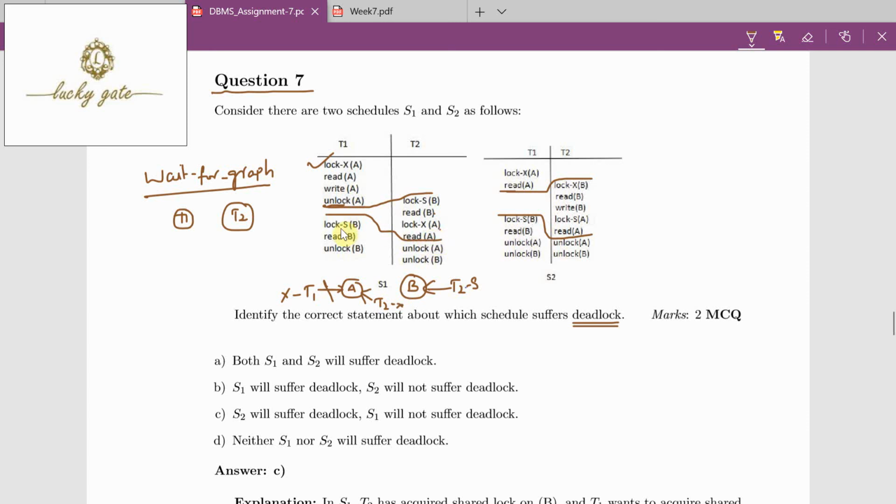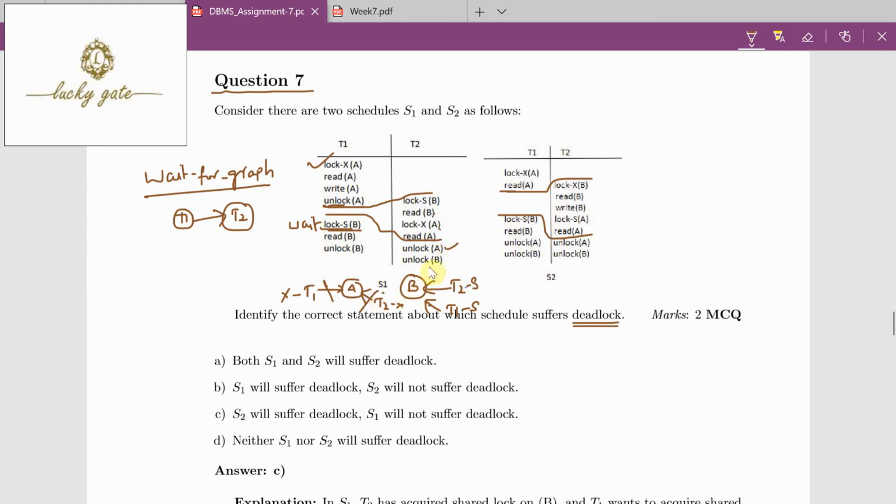Then T1 requests a shared lock on B. Because B is already held by T2, what should T1 do? T1 has to wait for whom? T2. So we have to draw an edge from T1 to T2, stating that T1 is waiting for T2 to release the lock. Because it is waiting, it continues with other operations.